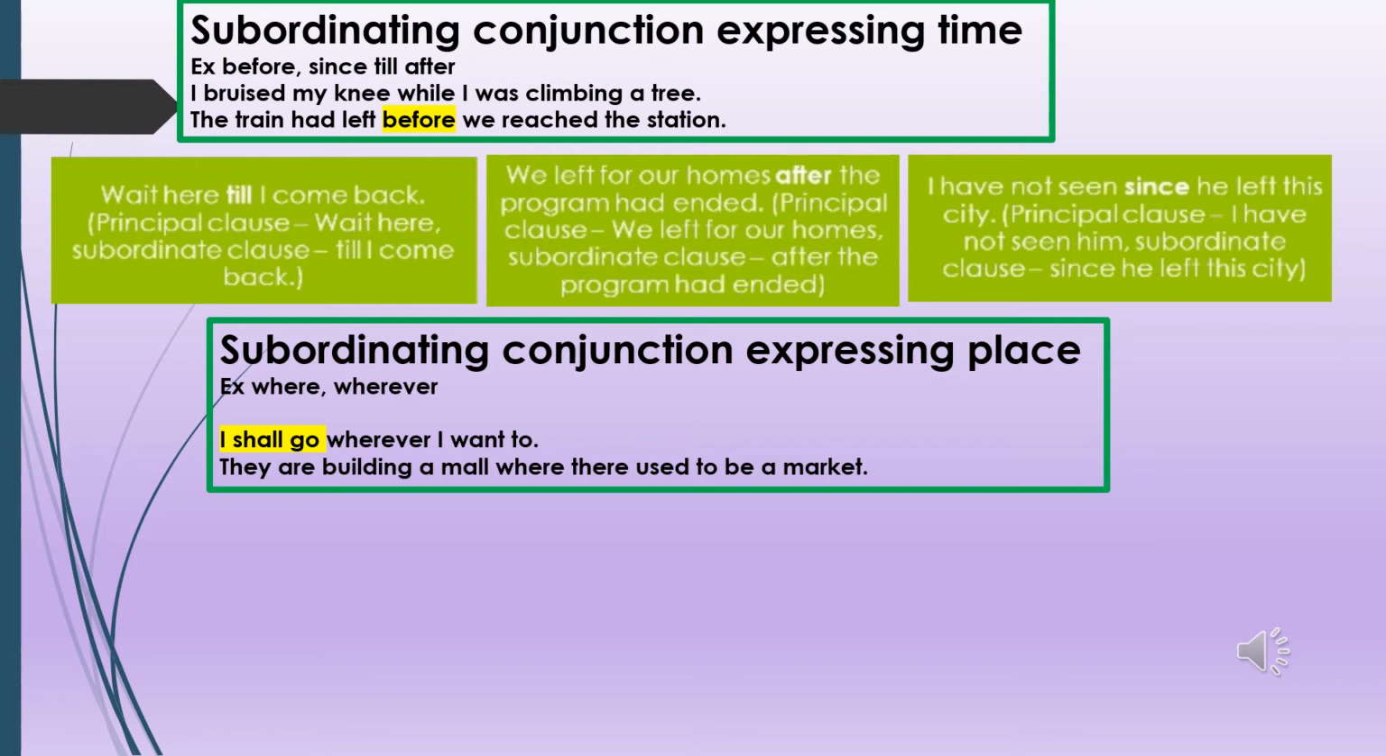So when I say wherever I want to, here wherever is suggesting, I shall go is one clause, that is the main clause. Wherever I want to is a subordinate clause because it is starting with a subordinating conjunction. And here it is giving the impression of in all the places or in any place that I want. For example, they are building a mall where there used to be a market. The same example is in your textbook. Here I am talking about one particular place.